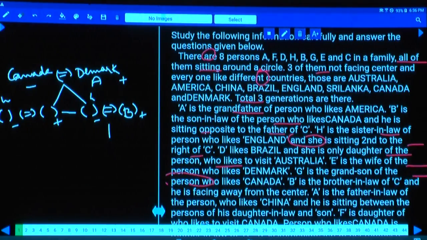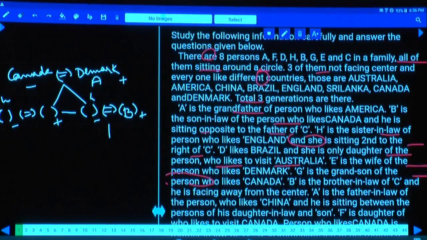D likes Brazil, and she is the only daughter of the person who likes to visit Australia. As this D likes Brazil, where should this D be? D must be in the third generation. Why must D be in the third generation? Because C is the daughter. This D is the only daughter of the person who likes to visit Australia.